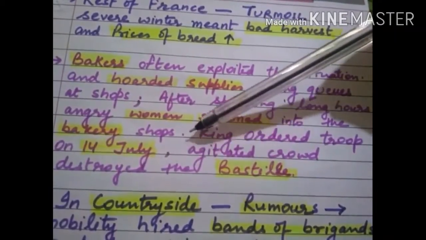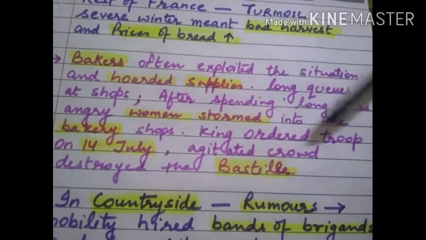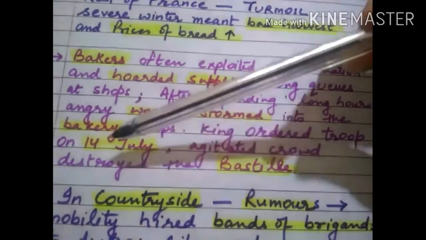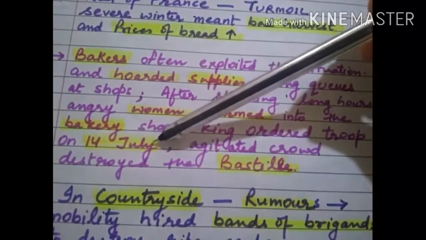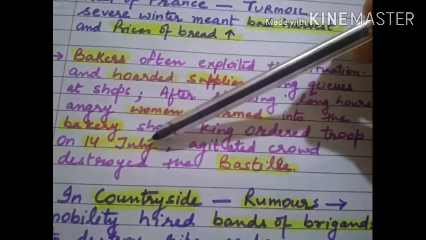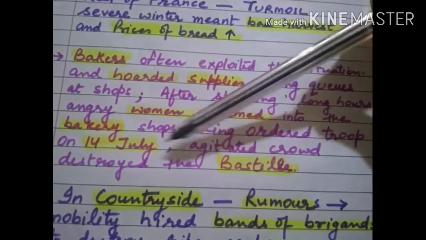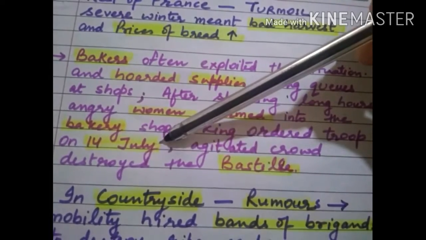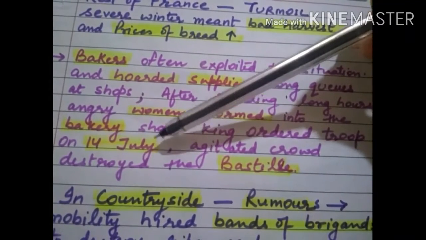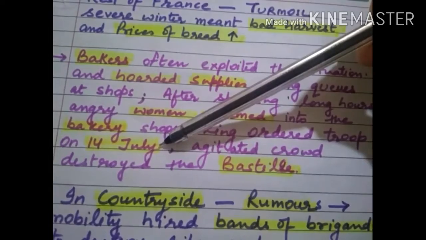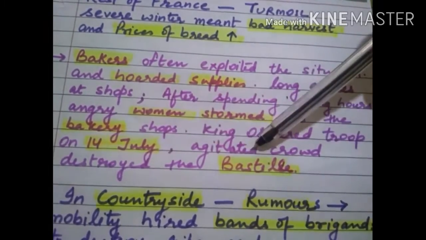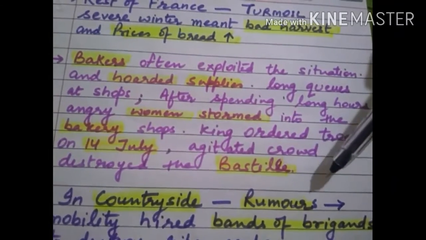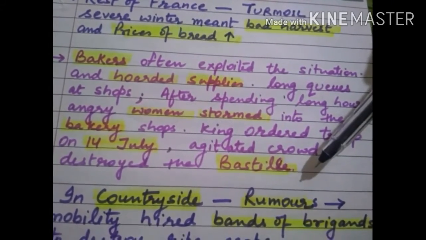When people became out of control, the king ordered troops on 14 July to move into the city of Paris. This point you have read in the beginning, that 14 July is the beginning date of the French Revolution. जब किंग ने ऑर्डर किया ट्रूप को to move into the city of Paris, but a rumor spread that the king had ordered to fire upon the citizens. Then the agitated crowd destroyed the Bastille, which was the prison. So this was the beginning of the French Revolution.